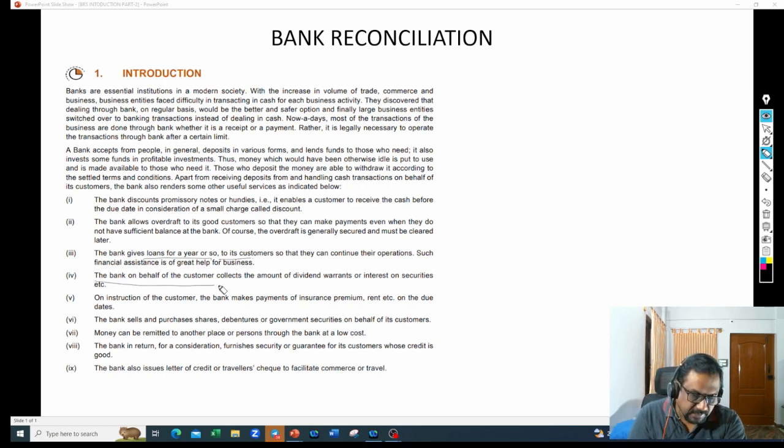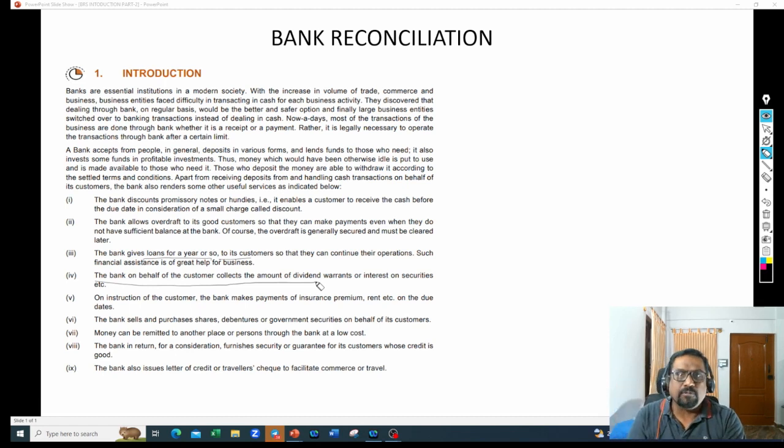The bank, on behalf of the customers, collects the amount of dividend warrants or interest on securities, etc. They will provide some additional services. If you give standard instructions, saying, hey banker, whenever there is a dividend from Reliance Industries, please collect the dividend and credit it to my account. Or this person X is supposed to pay interest to me on a monthly basis. Can you please go and collect this amount from X and credit it to my account? You can give these kinds of standard instructions to the bankers so that they can go and collect those amounts and credit them to your accounts.